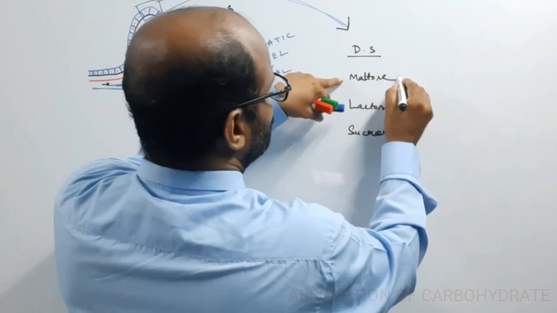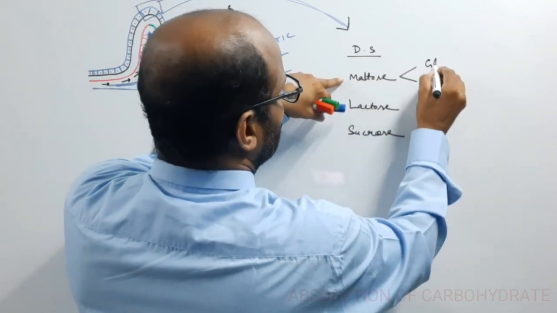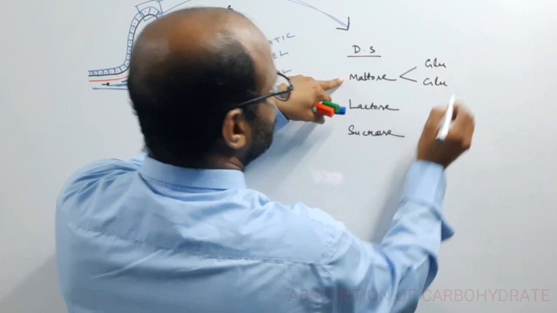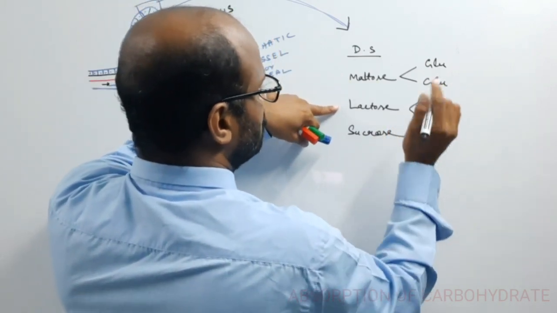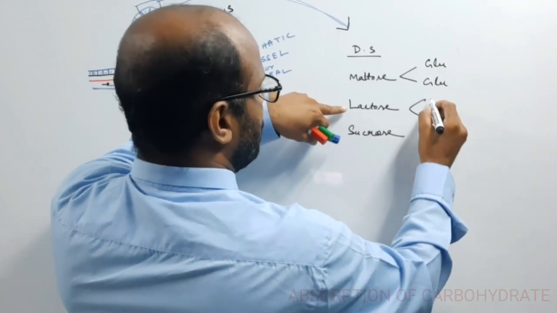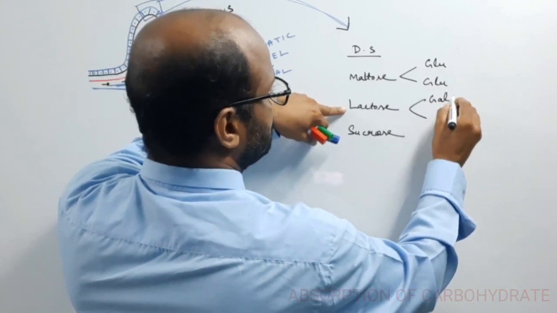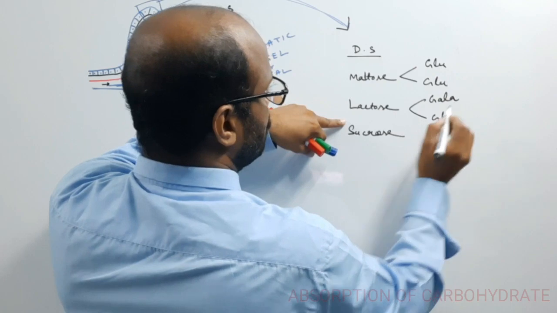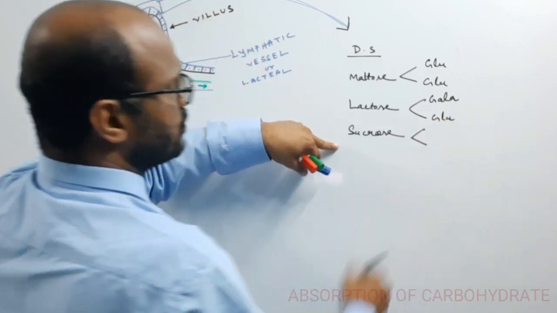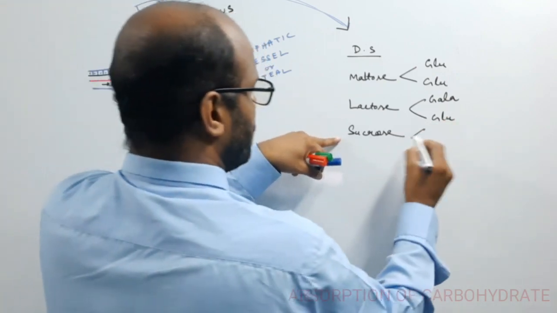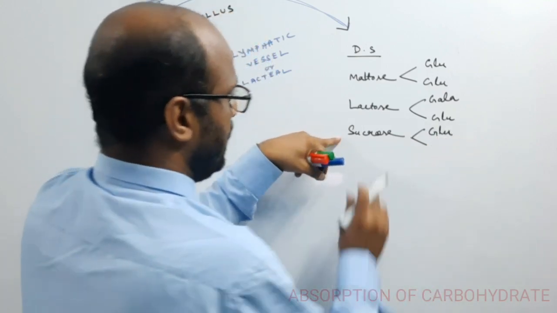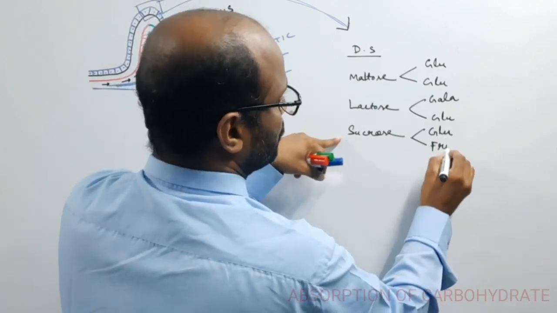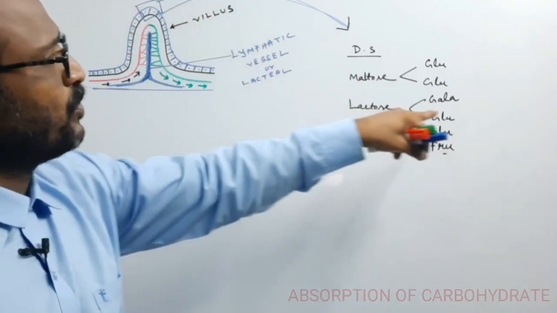Maltose breaks into two molecules of glucose. Lactose breaks into two monosaccharides, one is galactose, another is glucose. Sucrose breaks into one glucose molecule and another, fructose. So these are the monosaccharides.